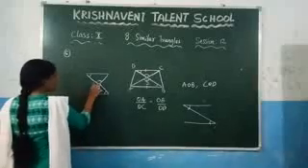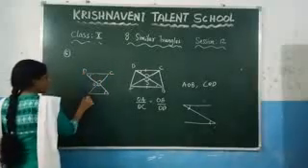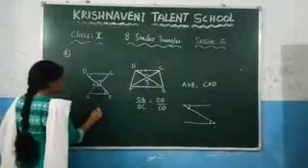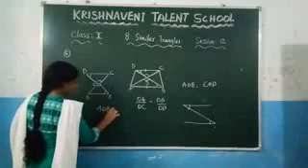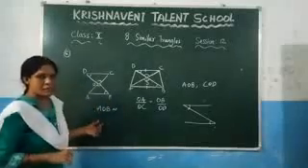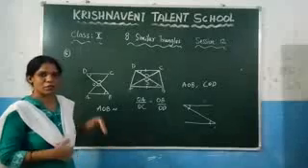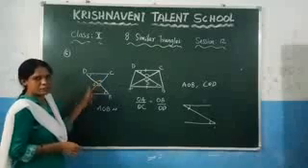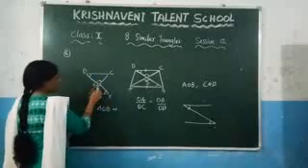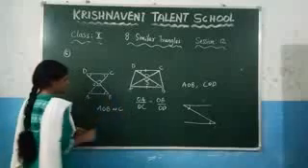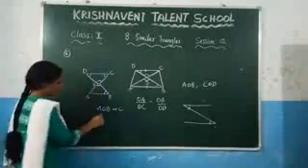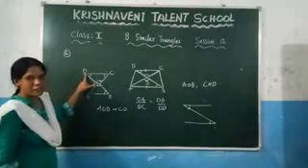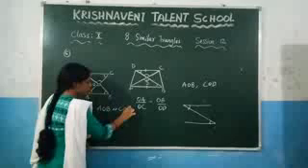Let us mark the sides O, C, D and A, B. So by angle similarity triangle AOB is similar to, while writing the similarity you need to check which angle is equal to which angle in the other triangle. Here angle A is equal to angle C, so in place of A write C. Angle O is equal to angle O, so in place of O write O. And angle B is equal to angle D, so in place of B write D.